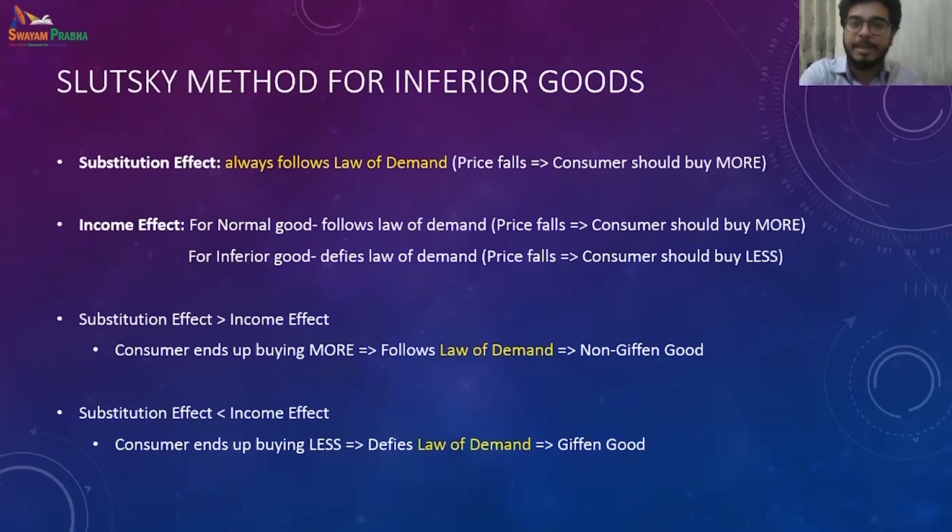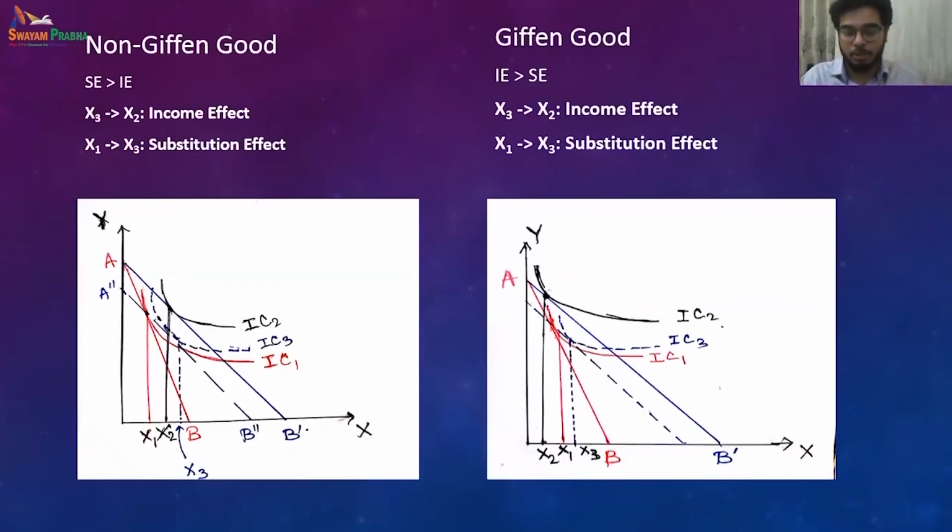Diagrammatically, in the next diagram, the left hand side is the non-Giffen good, and over here we see the substitution effect is stronger than the income effect. So what happens? When the price effect is x1 to x2, from this point P to Q, the substitution effect is from this point to this point, P to R, so x1 to x3.